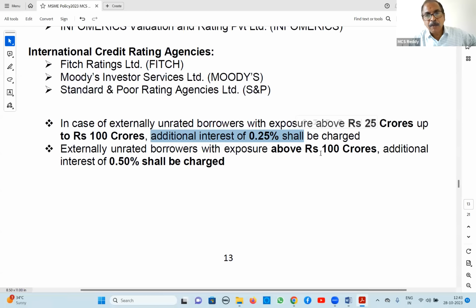Second one, about 10 crores, 100 crores, if they are not obtaining external credit rating for above 10 crore limit, 0.5% you have to charge in case of SME units, and it is 1% for other than SME corporates. For SME, it is 0.5%. So 50% of charges only for SME here. Above 25 crores up to 100, if it is unrated, 0.25 additional rate, and above 100 crores, 0.5% additional rate you have to charge.